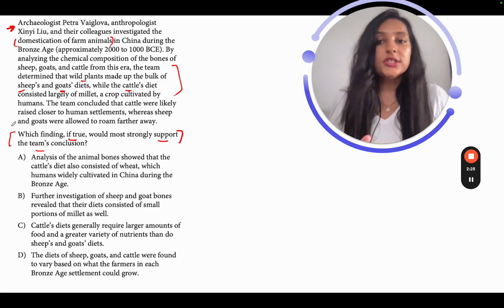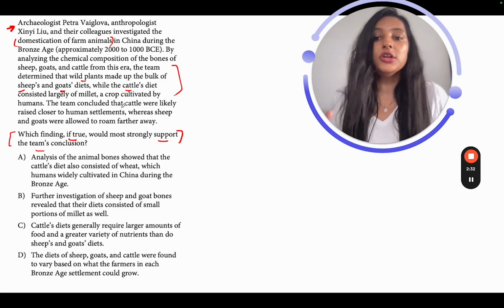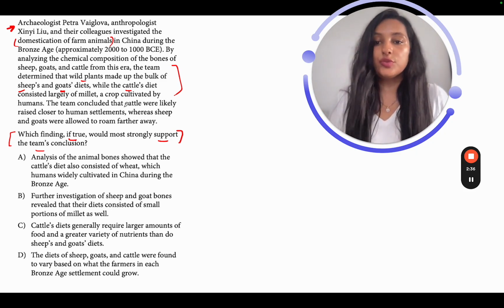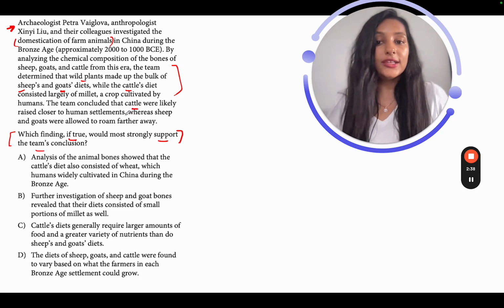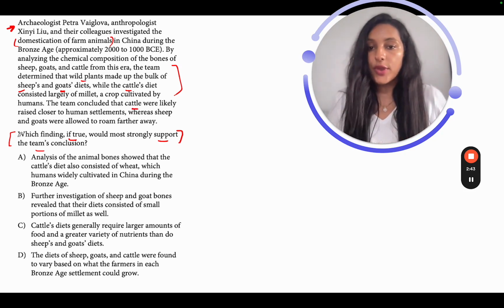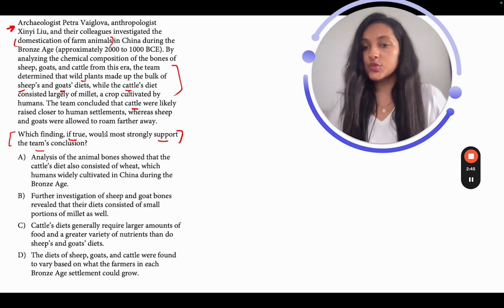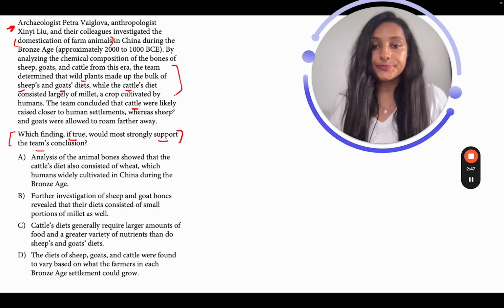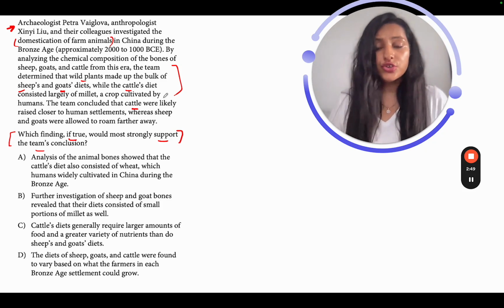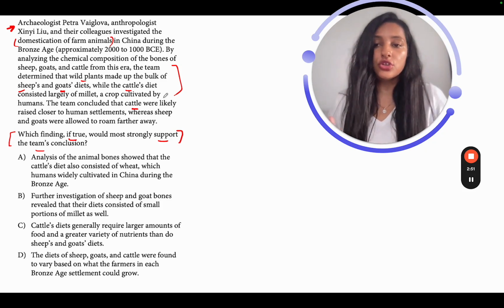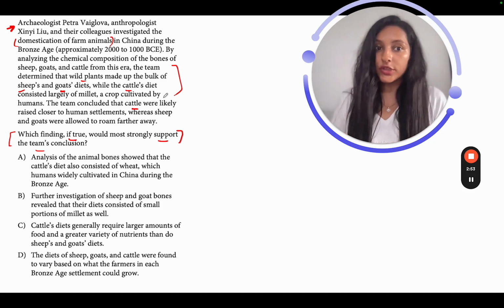Because of all of this analysis, they came to a certain conclusion. What are they concluding? The team concluded that cattle were likely raised closer to human settlements, whereas sheep and goats were allowed to roam farther away. So cattle closer to human settlements, sheep and goats not so close. This is what they concluded.